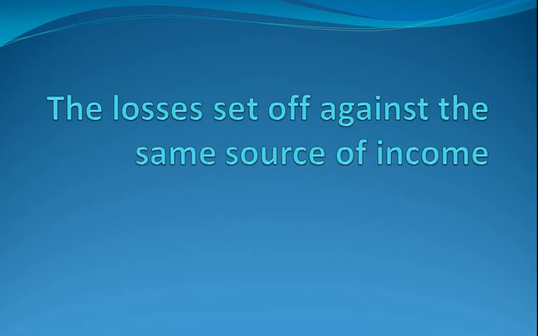But when you try to adjust your one head of loss with the other head of income, this is known as inter-head set off. That is, you are trying to adjust your house property loss with the business income, or you try to adjust your house property loss with the income from salary, then this adjustment or this process is known as inter-head set off.